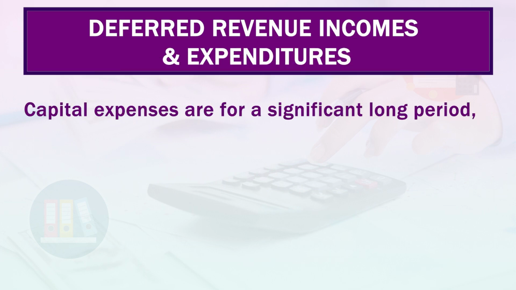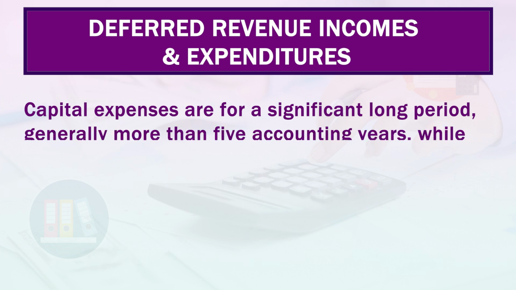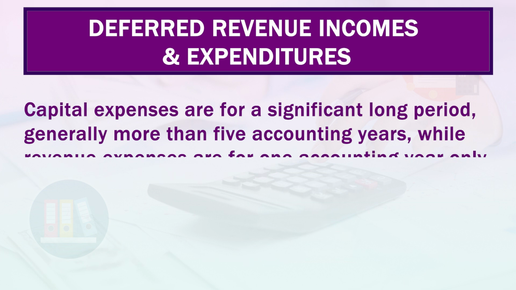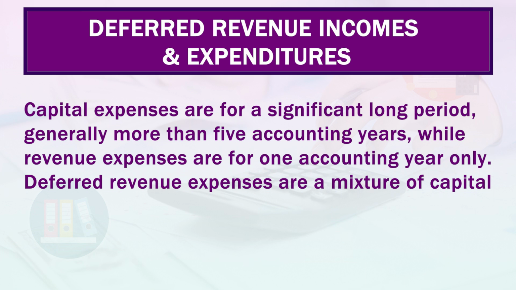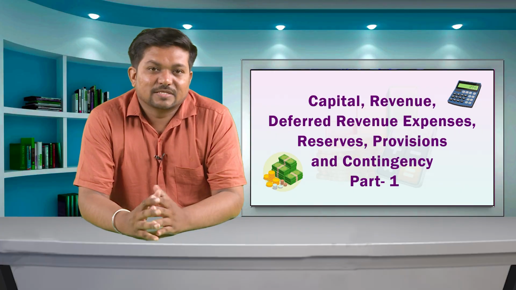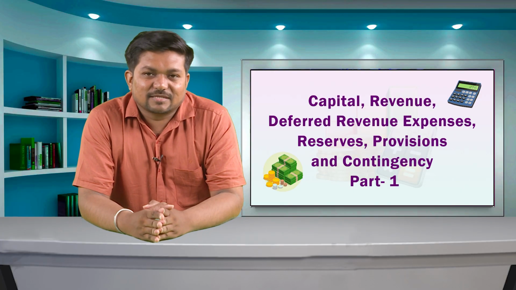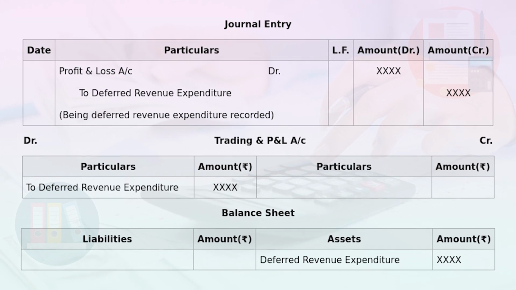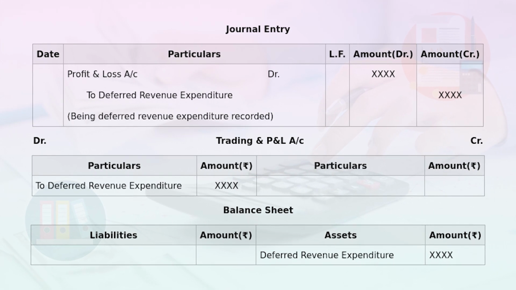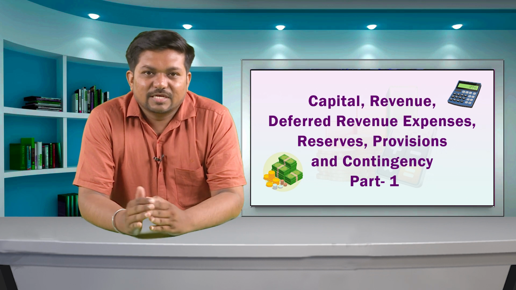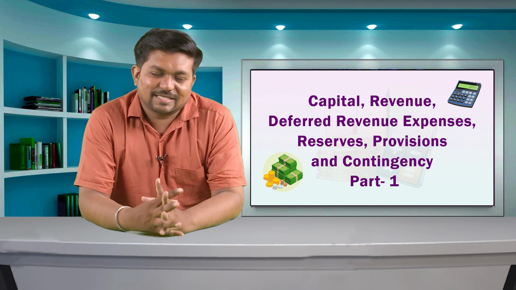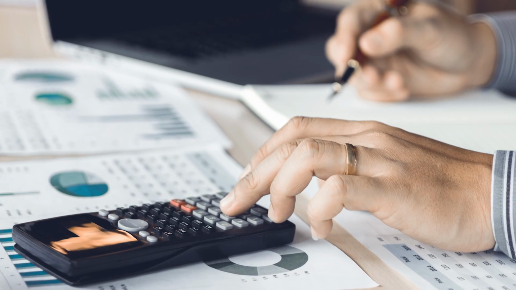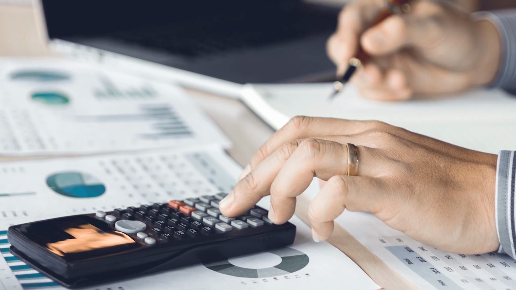Capital expenses are for a significant long period, generally more than 5 accounting years, while revenue expenses are for 1 accounting year only. Deferred revenue expenses are a mixture of capital and revenue expenses. Some part of deferred revenue expenses is considered as a revenue expense and the remaining part is treated as a capital expense. The next year, some part is again treated as a revenue expense and the rest remains as capital expense. This process continues until the entire amount is exhausted.